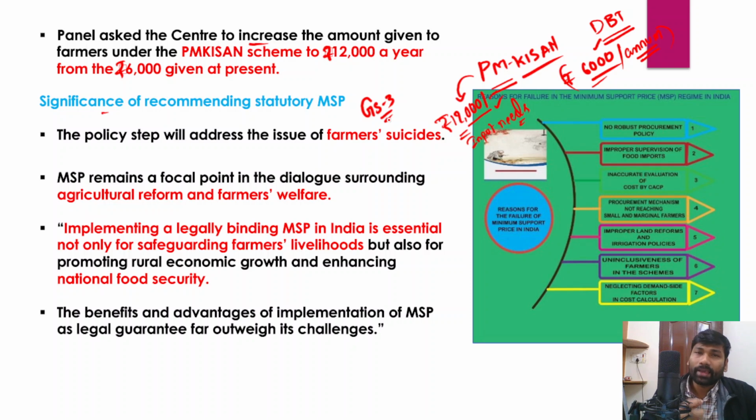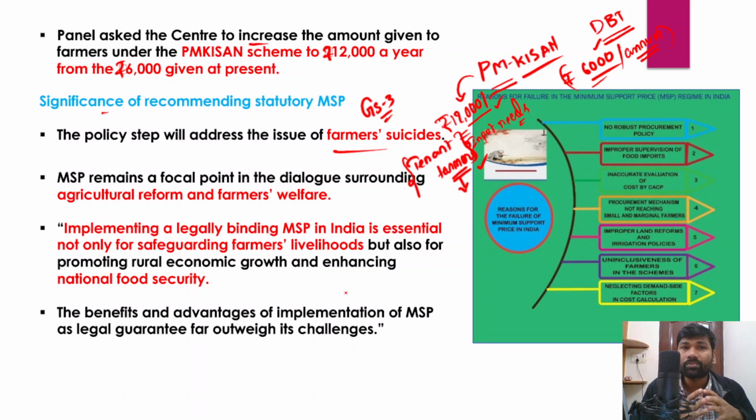We all know that in India, farmer suicide is one of the major problems. Farmers very often commit suicides, and most of these farmers are small and marginal farmers or tenant farmers, right? They are incurring huge losses, and because of these huge losses and debt burden, farmers have no other option, they just commit suicide. And the Standing Committee of the Parliament has recommended that providing the statutory guarantee of MSP will address the farmer suicides problem.